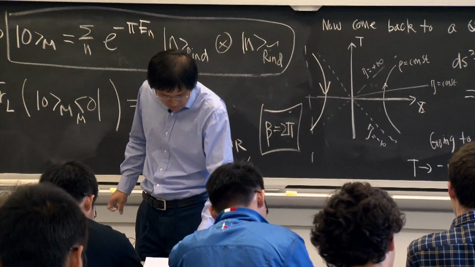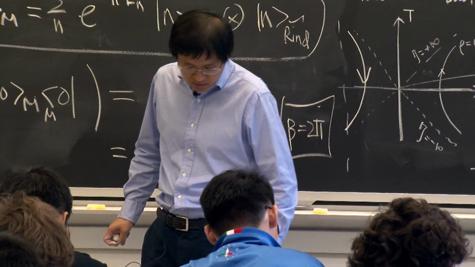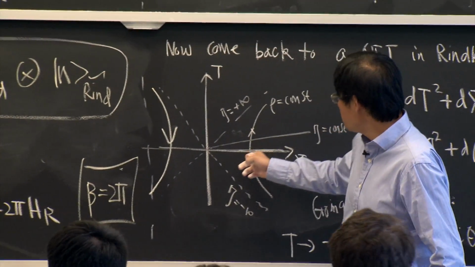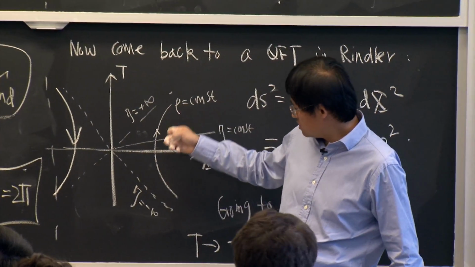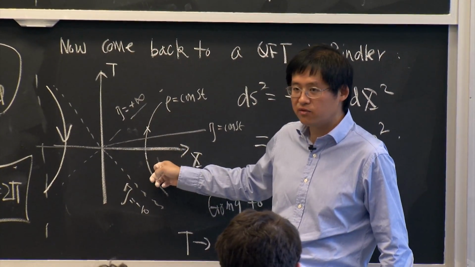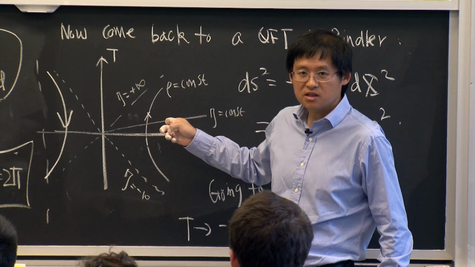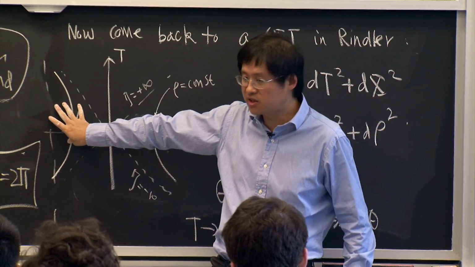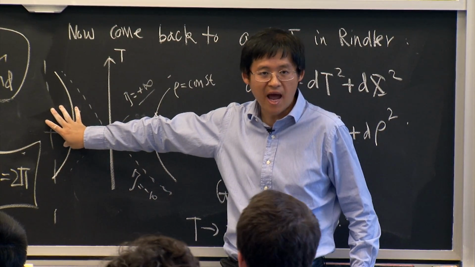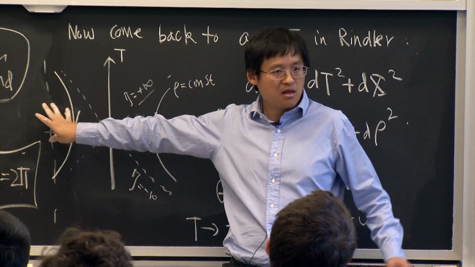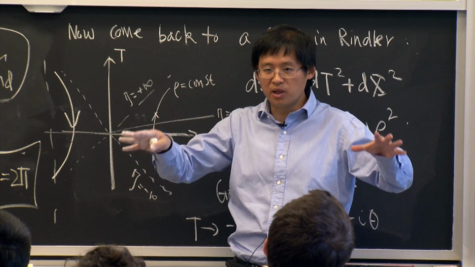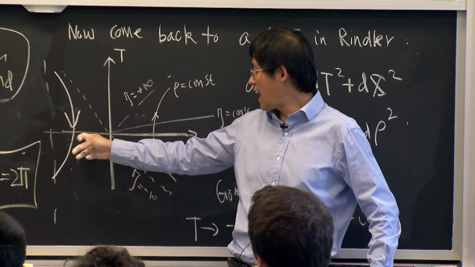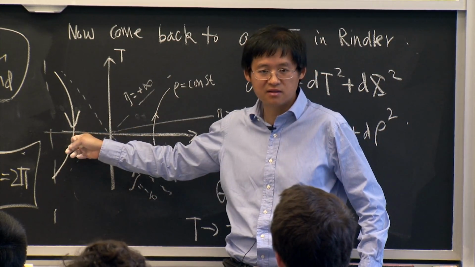So now we understand that the thermal nature of this Rindler observer is just precisely that, because this observer cannot access the physics of the left patch, but the vacuum state of Minkowski space-time is an entangled state between left and right.